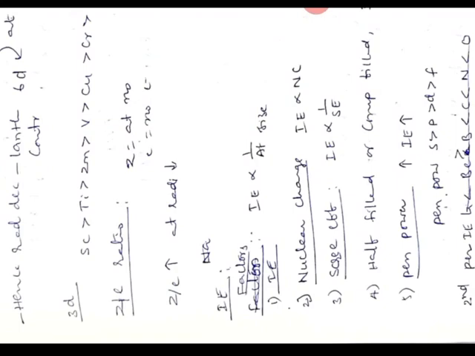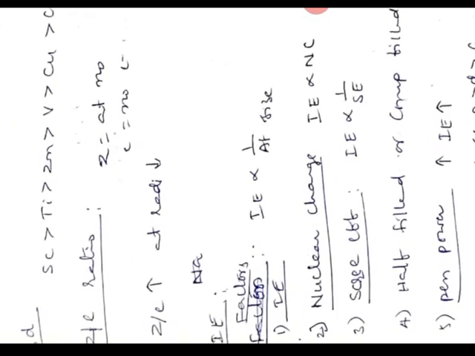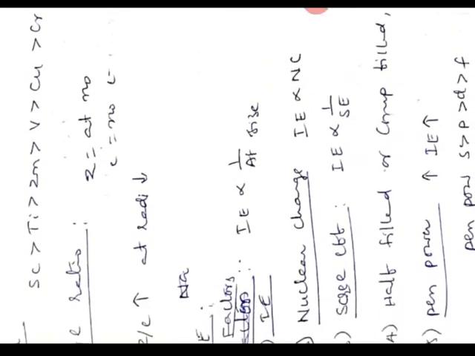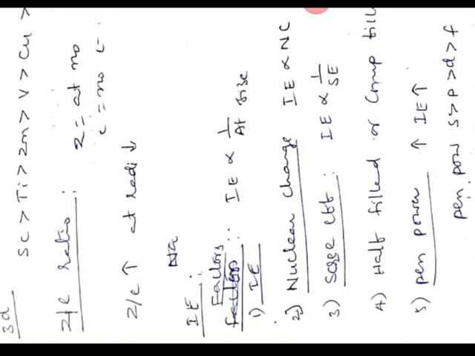Let us see ionization energy. It is the amount of energy that must be supplied to an atom to remove an electron from its outermost orbit. Let us see the factors which affect ionization energy. First factor is atomic size. When atomic size increases, ionization energy decreases. Second factor, nuclear charge. If nuclear charge increases, ionization energy also increases. And the screening effect of orbitals. When the screening effect increases, ionization energy decreases.